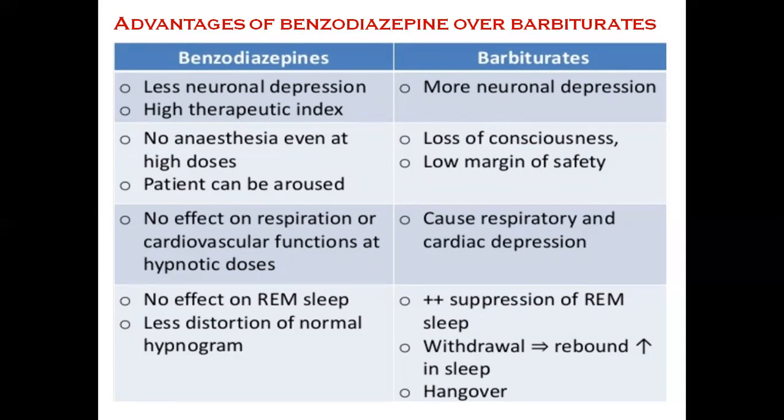It may be a disadvantage of barbiturates, and also they have a low margin of safety. No effect on respiration or cardiovascular function at high hypnotic doses takes place in the benzodiazepine group of drugs. But barbiturates can cause respiratory and cardiac depression.